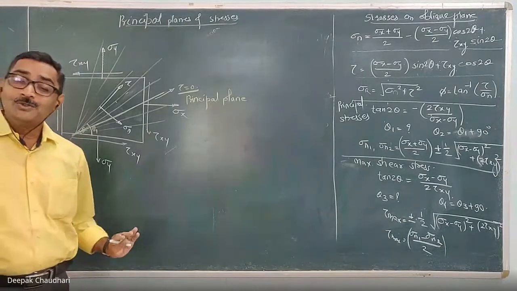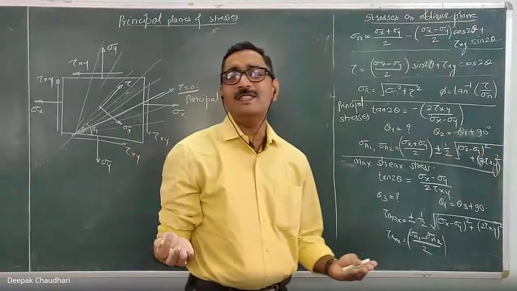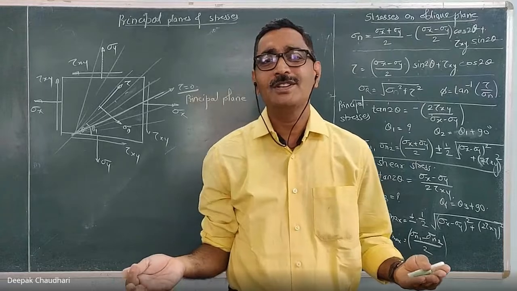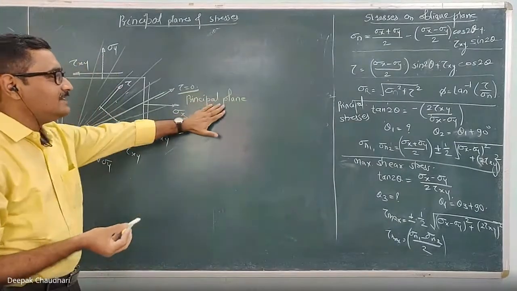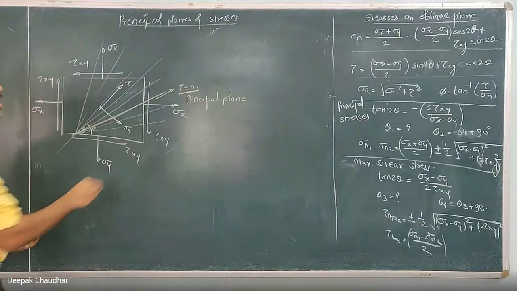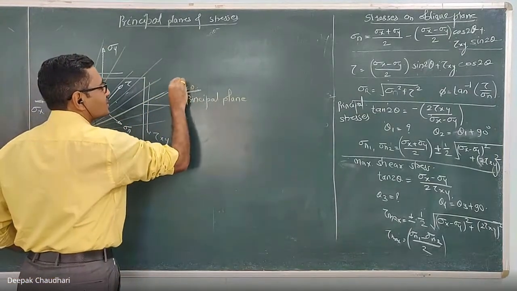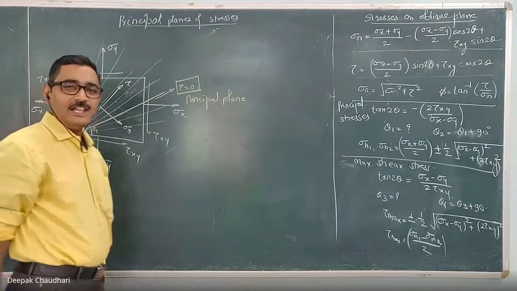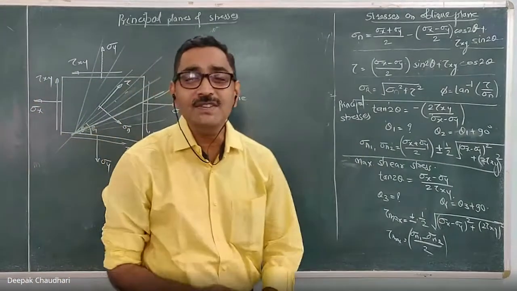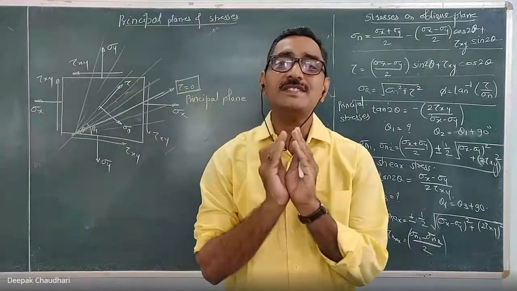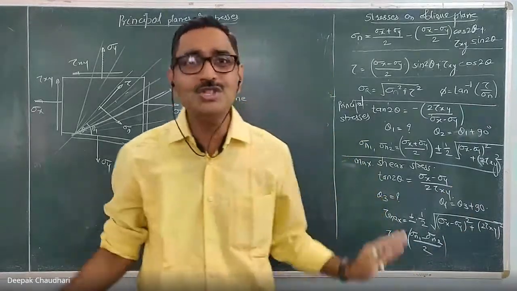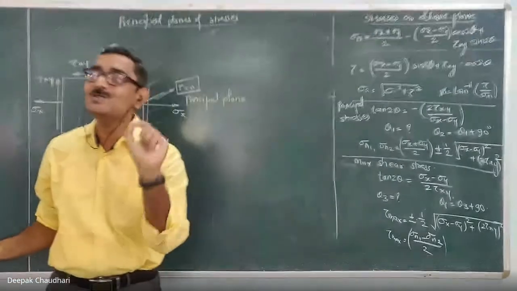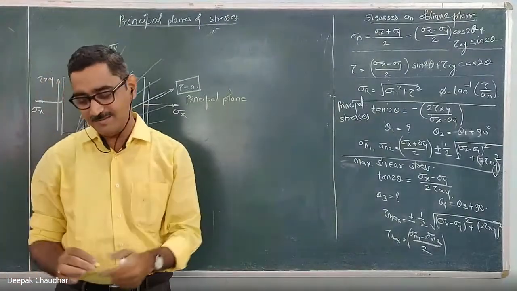So if anybody asks you what is meant by principal plane, the simple definition: the principal plane is the plane in a strain body on which there is no shear stress. If in a strain body there is one plane on which the shear stress is zero, that plane is known as a principal plane.